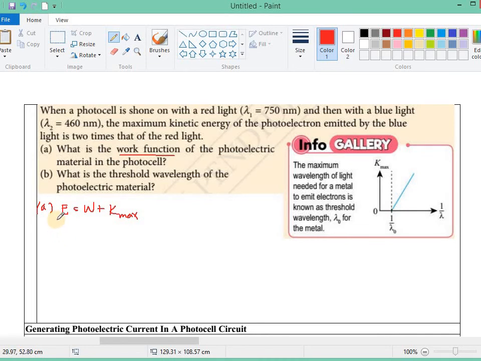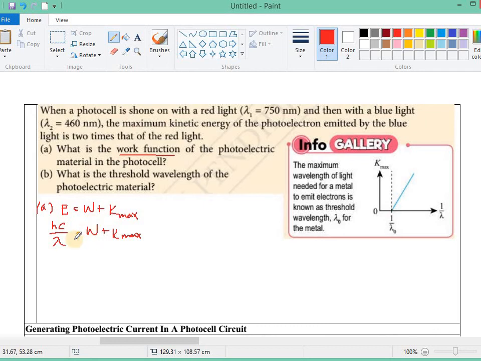The energy of the photon, we can write as the Planck constant times the speed of light over the wavelength of the light. Why do we use the wavelength instead of the Planck constant times frequency? Because in this question they give us the wavelength. So it equals the work function of the material plus the maximum kinetic energy.